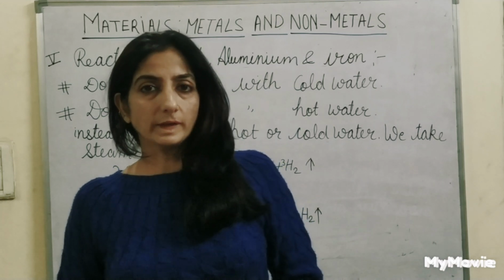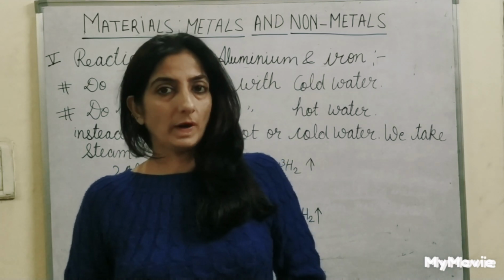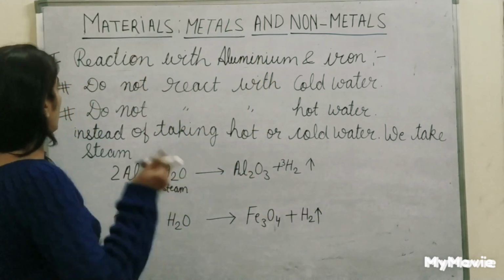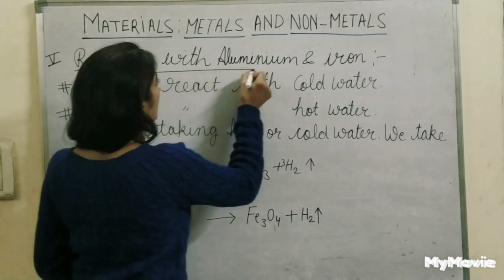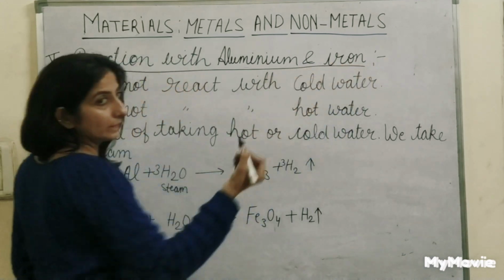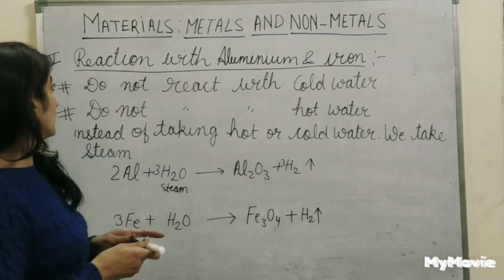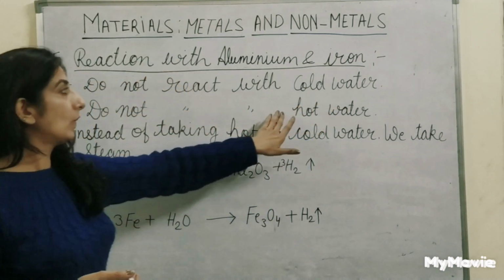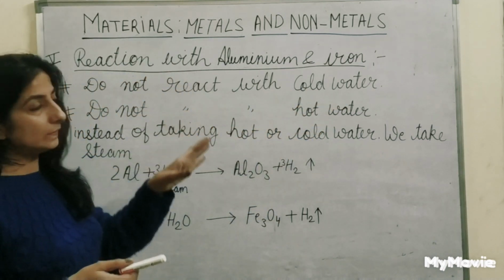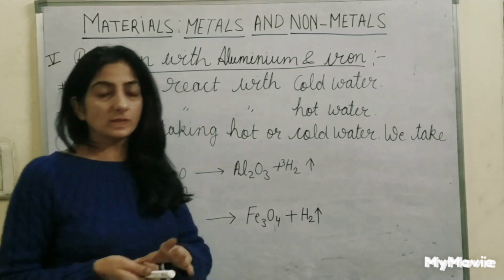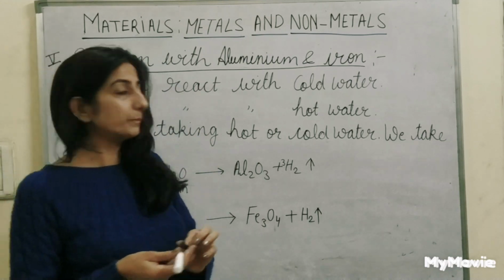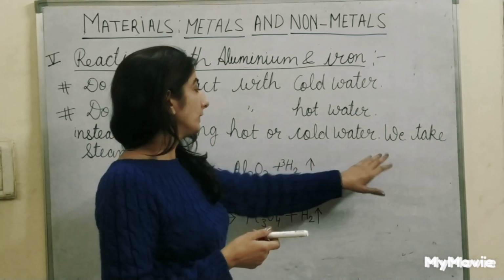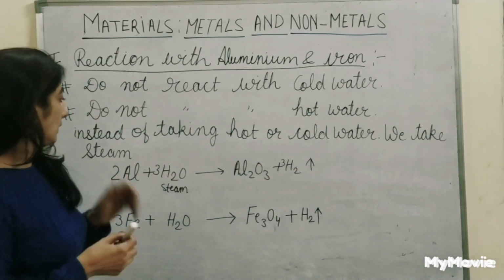Now, take the example of aluminium and iron. Now see how aluminium and iron react with water. They do not react with cold water. They do not react with hot water. They react with steam. Steam means the gaseous form of water, that is boiling water. Instead of taking hot or cold water, we take steam.